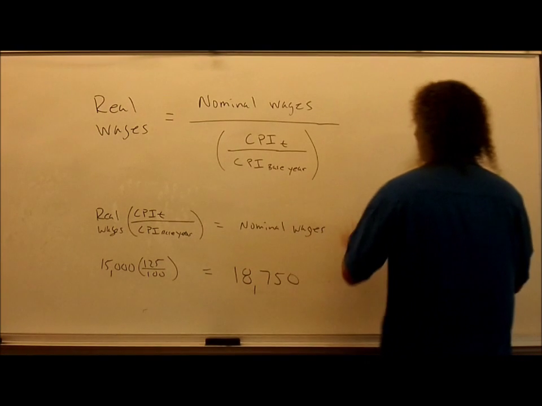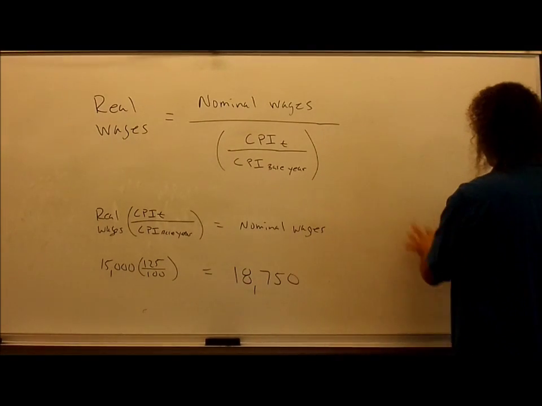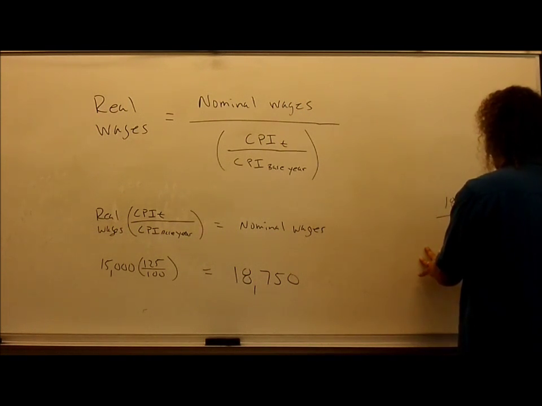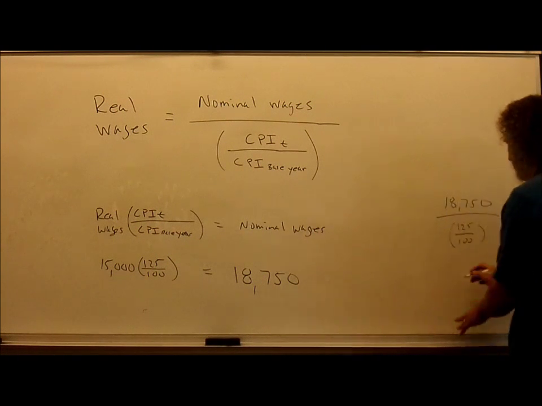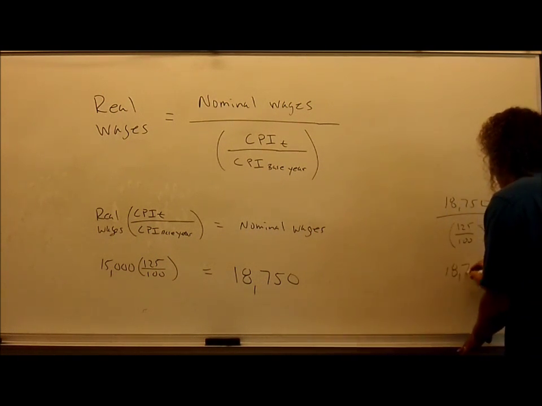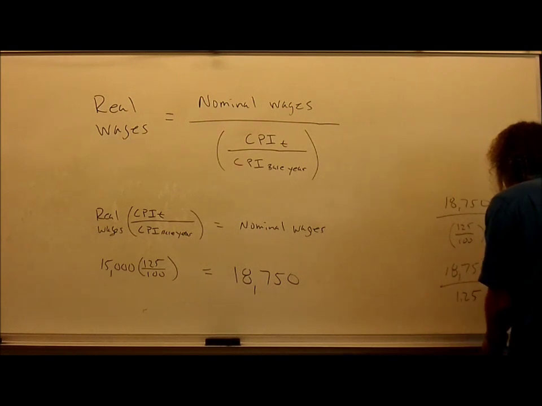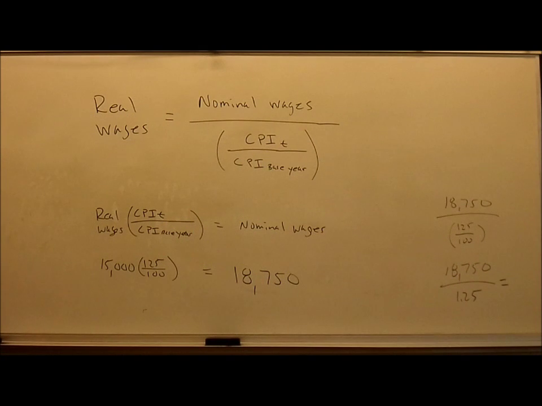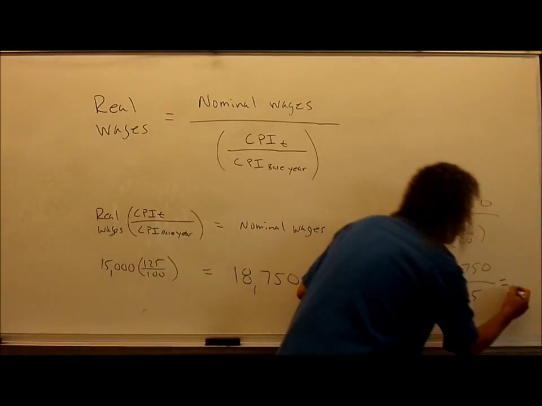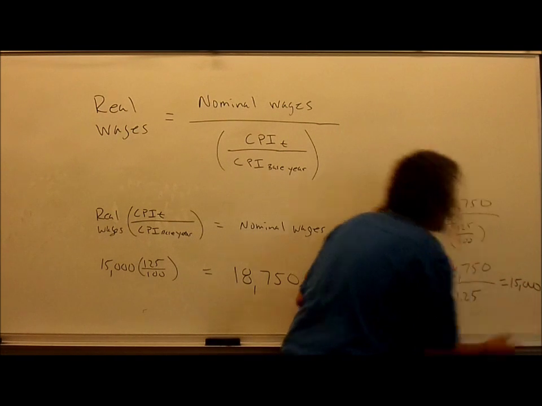If I had this equation here, I could plug that in. 18,750 divided by 125 divided by 100, that's what we found before. So this is 18,750 divided by 1.25. If you do this calculation, this should get me exactly what I'm looking for, which is a real wage of $15,000. So after solving for this, this should be $15,000.